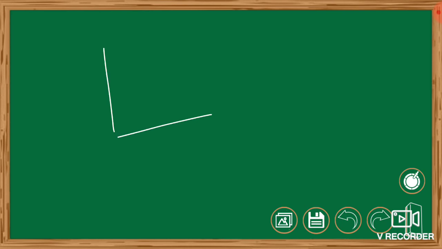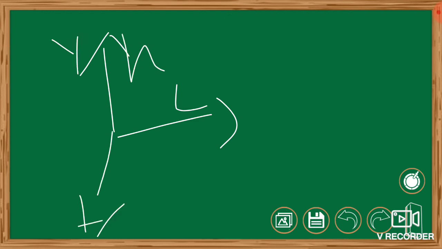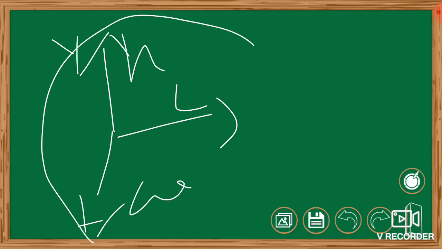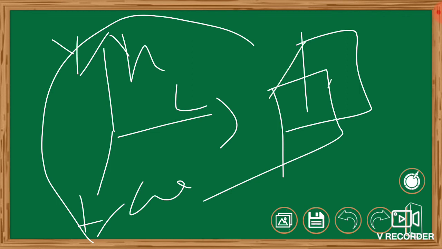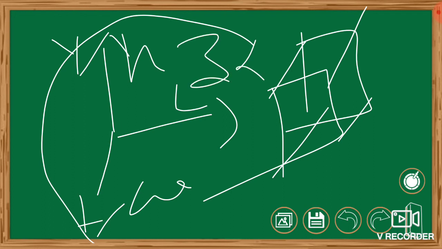So the x-axis is length, the y-axis is height, and the z-axis is width. So in 3 directions the expansion is done in the volumetric substance. This is a 3D geometry, just assume that.